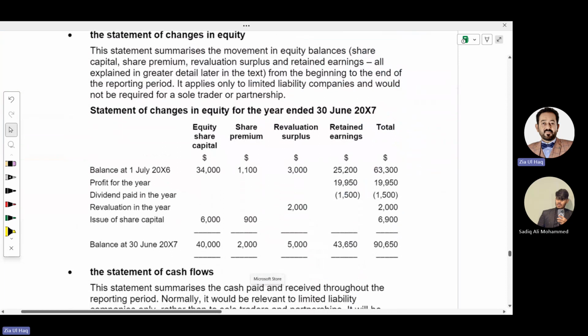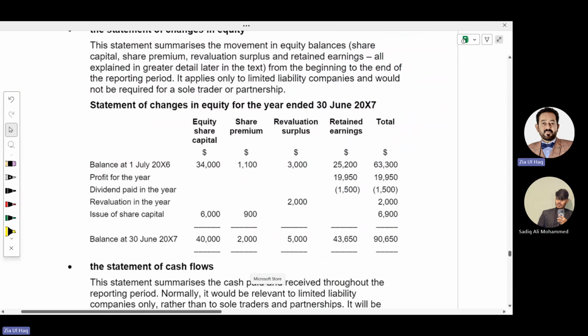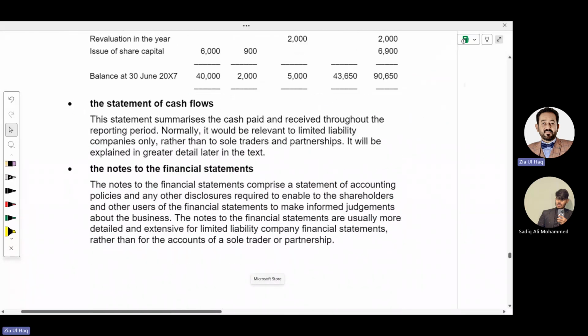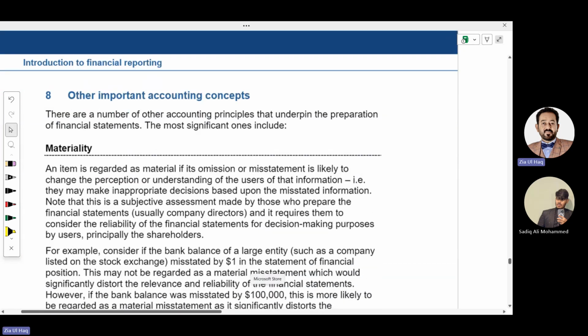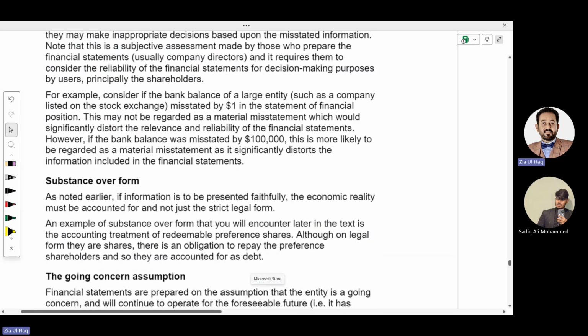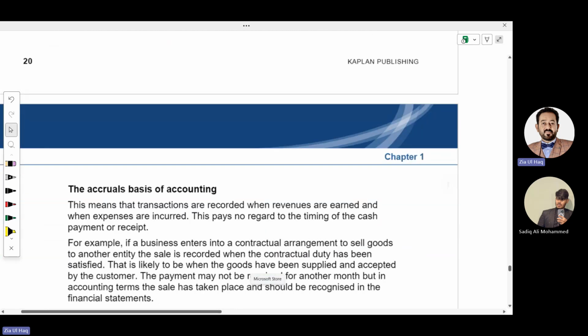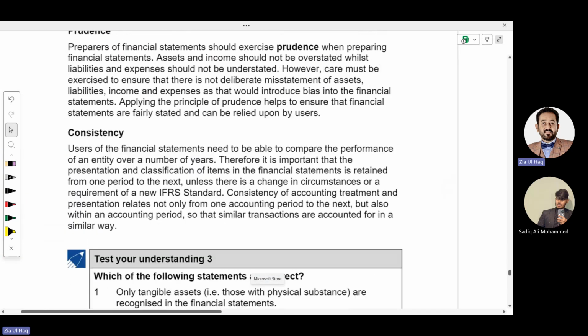How to prepare the statement of changes in equity, we will learn in future, not now. How to prepare cash flow, we will learn in future, and notes to the accounts, we will learn in advanced level papers, not here, to keep things simple. Now moving towards 2-3 small topics, and then this chapter will end.